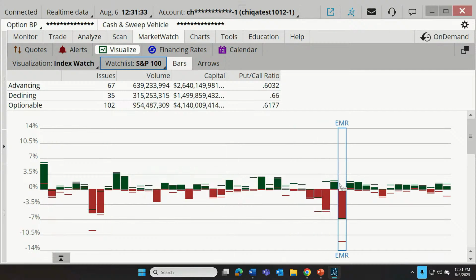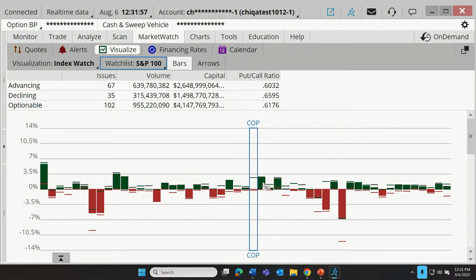Well, if I slide over here, I can see that EMR is having a rough day in the S&P 100, and the size of the histogram bar indicates how far down from zero in percentage terms the company is, and the little line indicates how far the lowest point was during the day.